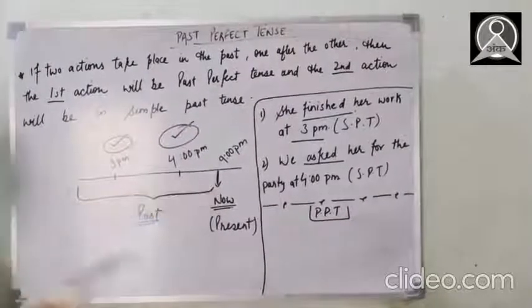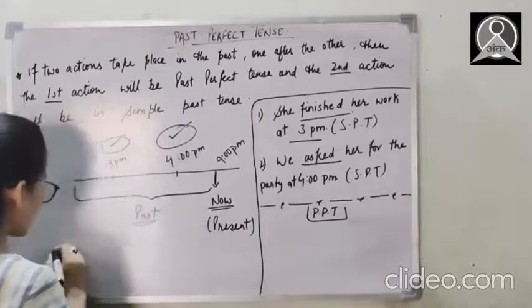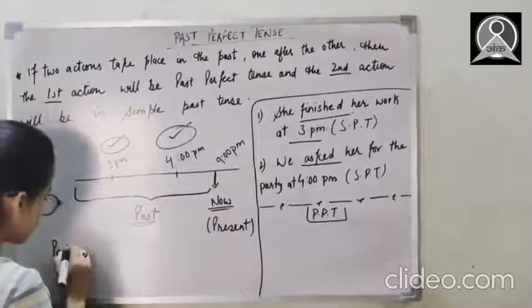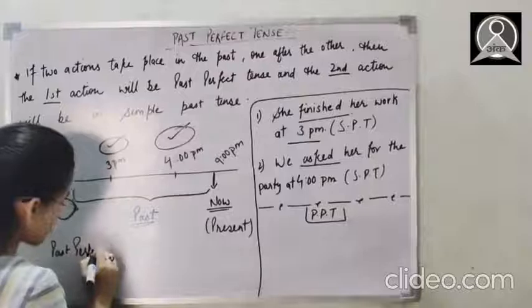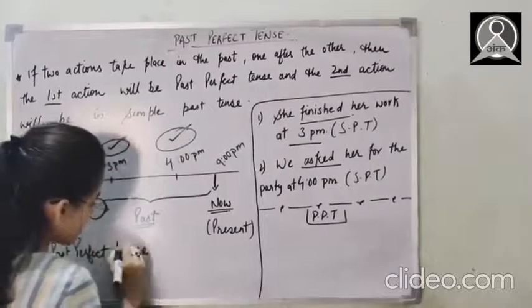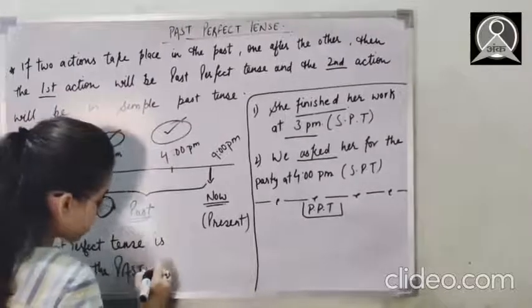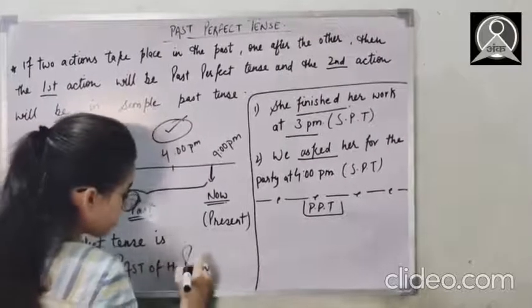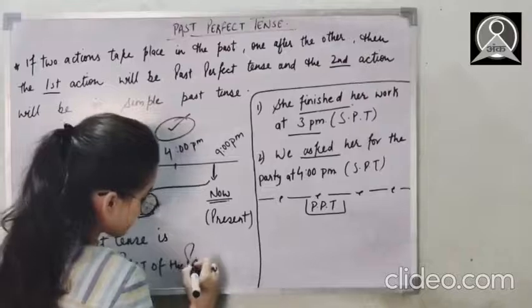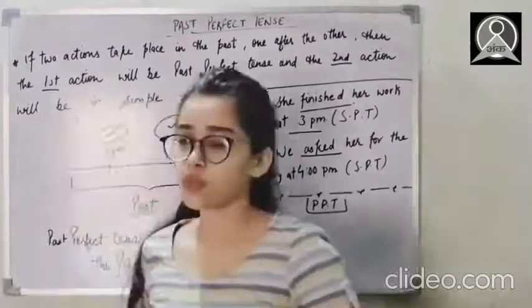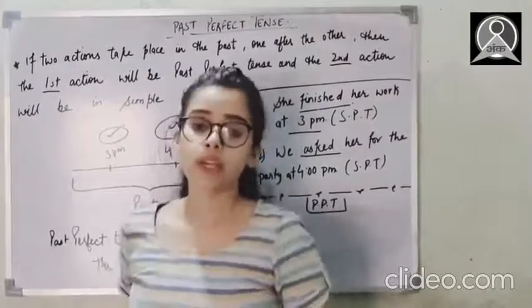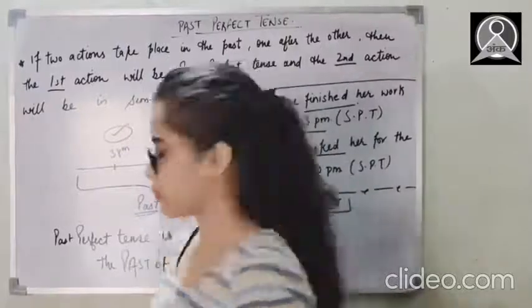Got this? Now, all in all, I just want to say past perfect tense is the past of the past. Please look at this and keep this in your mind, okay?